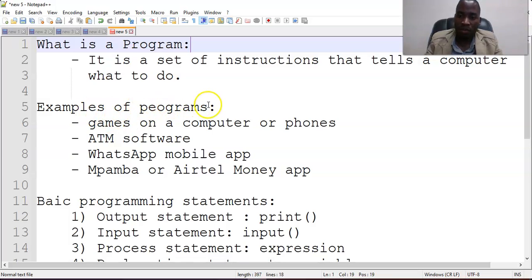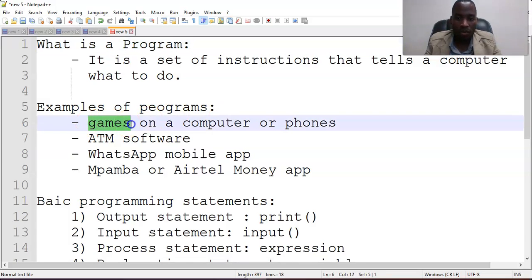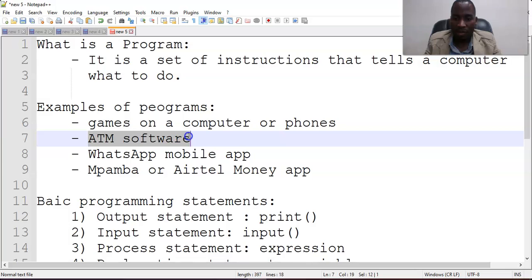We have examples of programs, some examples that you are familiar with. You use games on your phone, use games on your computer. Those games are created using programming, so they are programs. And maybe your parents can go to an ATM and they're able to withdraw some money.